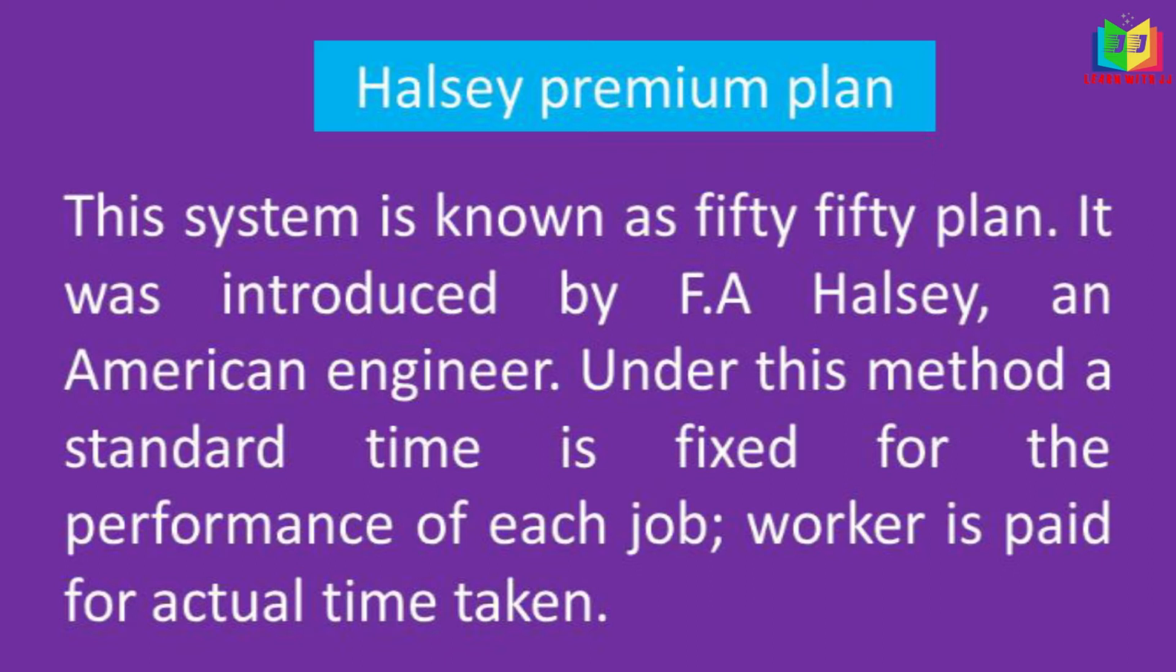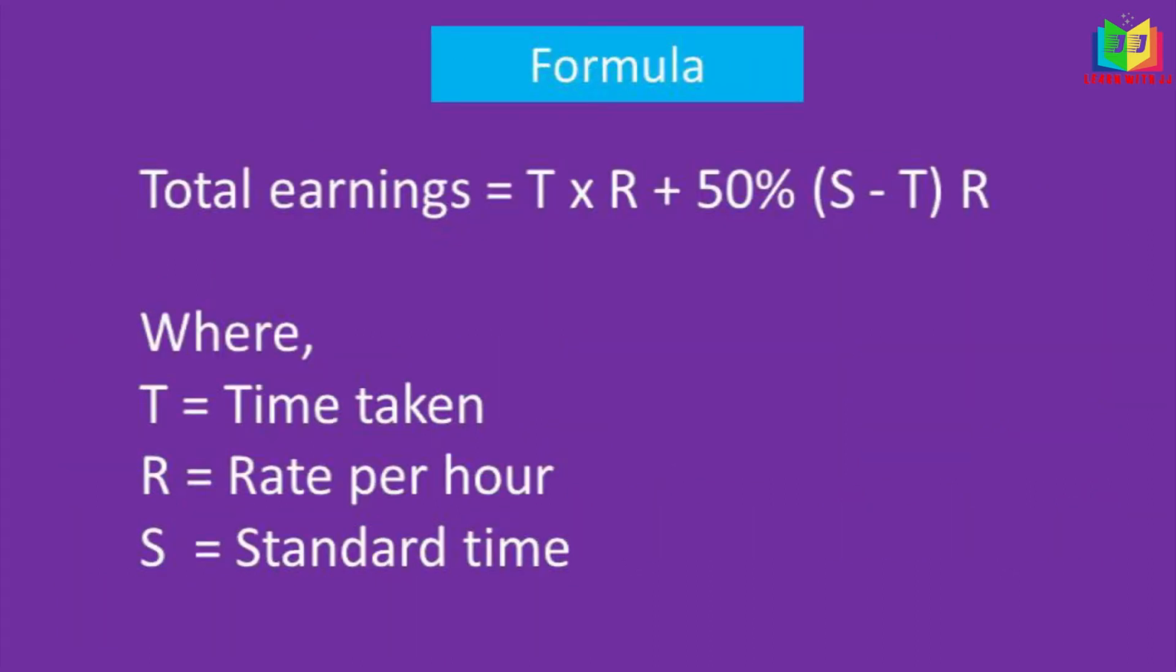Okay, the wages paid is based on the actual time taken by the worker in order to complete the job. Now we'll see the formula under this plan. Total earnings is equal to T into R plus bonus, that is 50% of time saved, that is the standard time minus the actual time into R. Here the T into R is the normal wages payable to the worker, and this 50% is taken as a bonus paid to the worker.